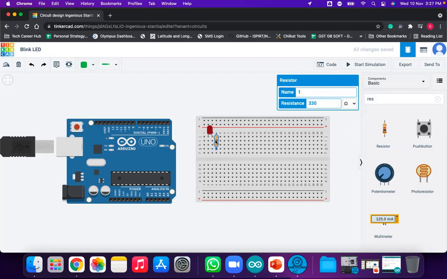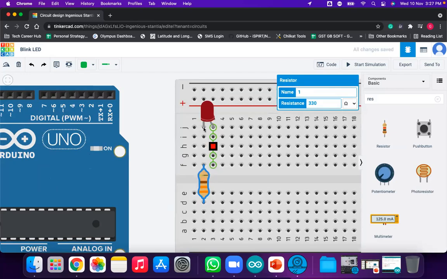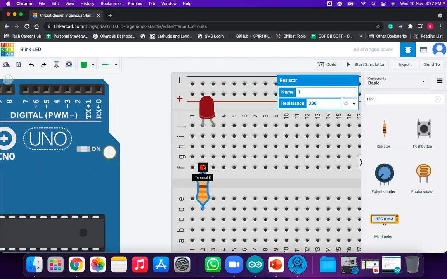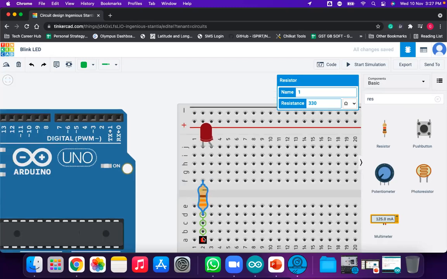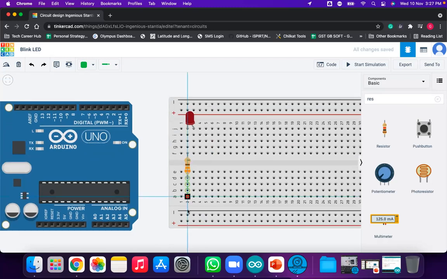Now I'm connecting this to the cathode. You can see how I have connected. This cathode is connected to one terminal of the resistor. The second terminal of the resistor is here. Now you can connect it to this terminal.